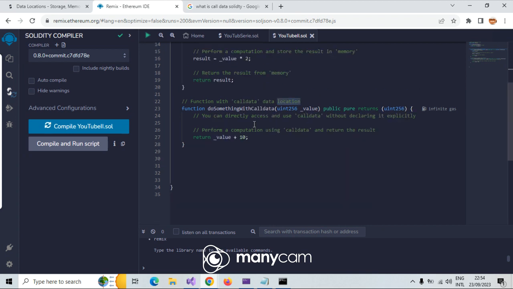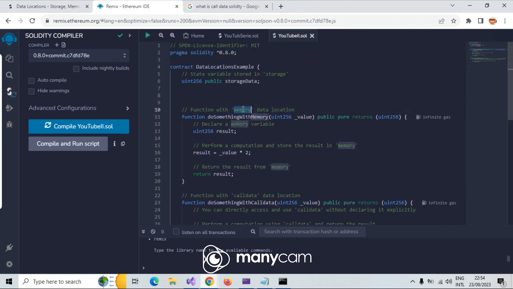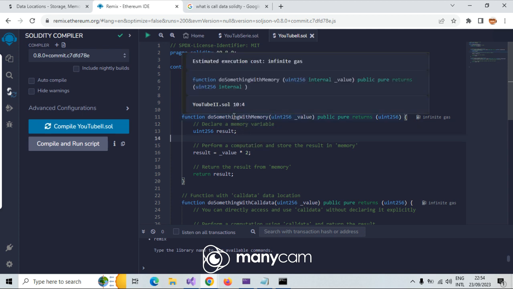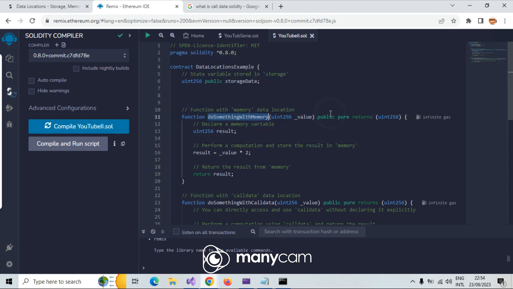Let me come here. Let's see now a local variable in Solidity, which is memory. We have a function, doSomethingWithMemory, with unsigned integer 256 value, pure, nothing. It has nothing to do with a storage variable; it calculates something separately. When you say pure, it has nothing to do with other things; it only relies on itself. Here it accepts a value which is not coming from the blockchain.